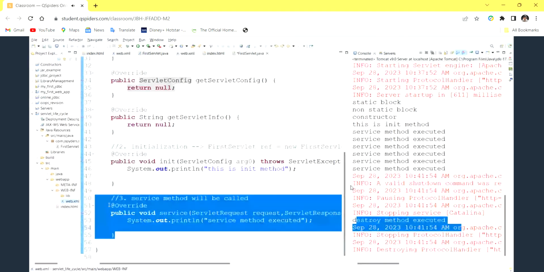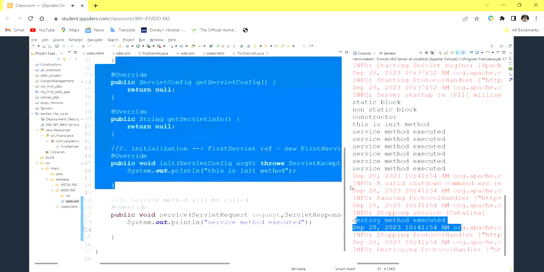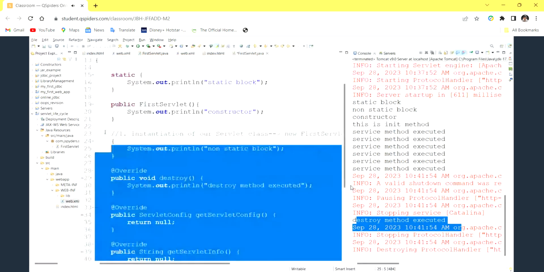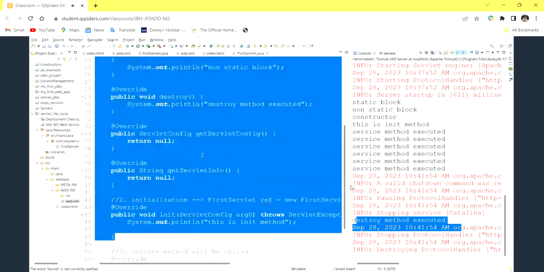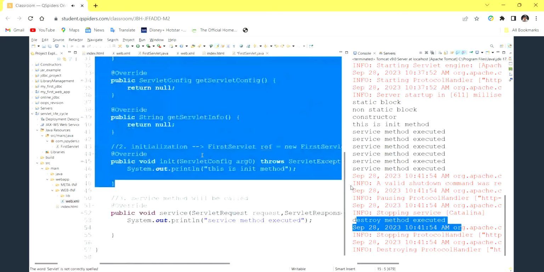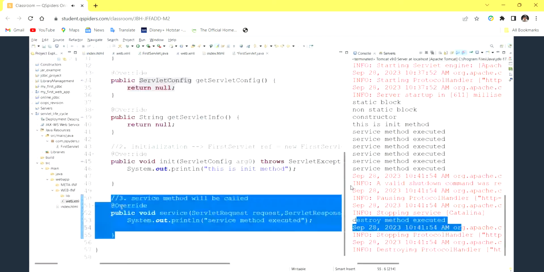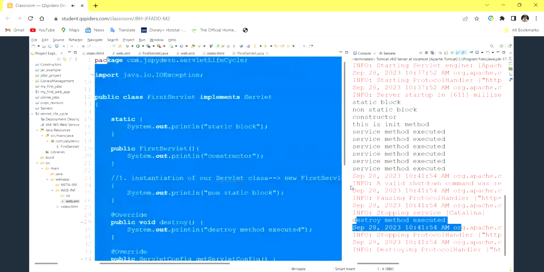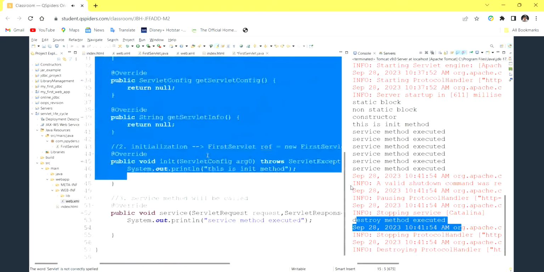While we are creating an application, we don't need these. These are optional. Whatever I have created here, these are optional. Whenever you want, that time only you are going to use them. The remaining time you are not going to use them. So we need the service method only. I am not interested as of now to implement these, they are a waste of time.